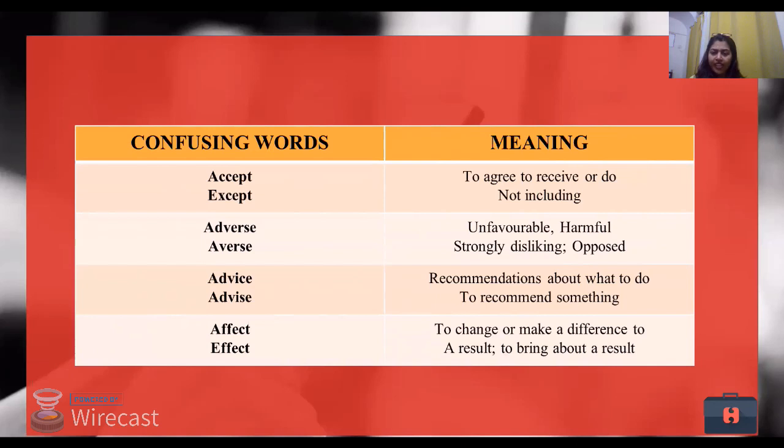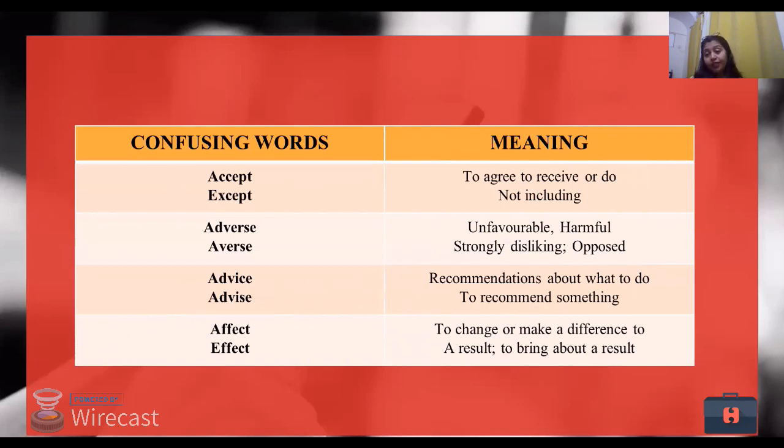Let us move down to the next word, adverse. Now, adverse means unfavorable or harmful, the adverse effects of global warming, right? Averse. Averse is strongly disliking or opposed. I am averse to his presence. So I do not like him.